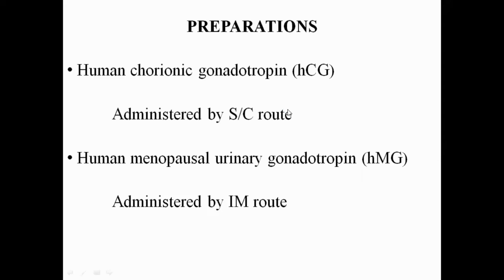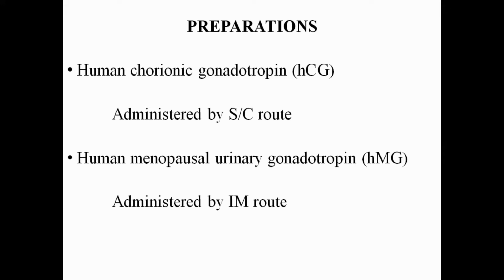So, what are those synthetically produced gonadotropins? The commercial preparation of the gonadotropins is the human chorionic gonadotropin, abbreviated as HCG. Generally, human chorionic gonadotropin is released during pregnancy in the mother from the fetal placenta, and it is derived and prepared from the urine of the pregnant woman.